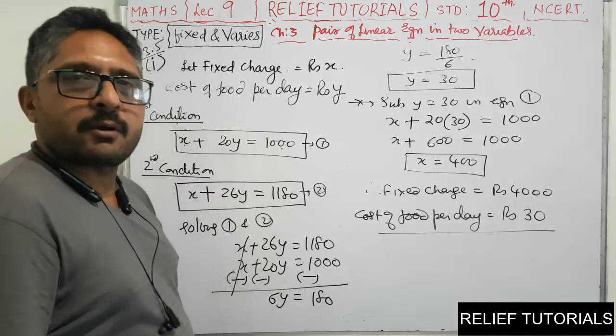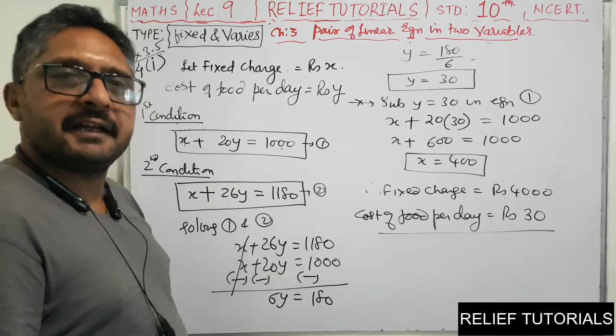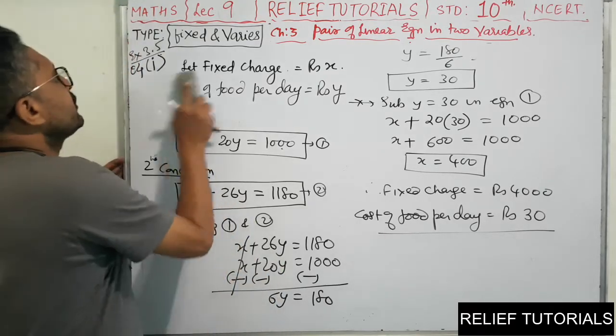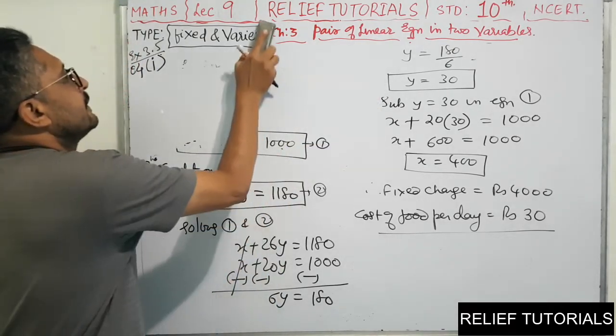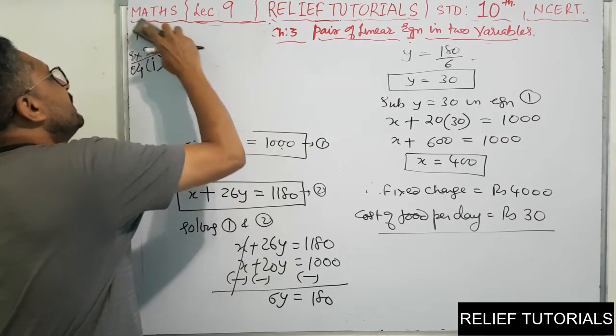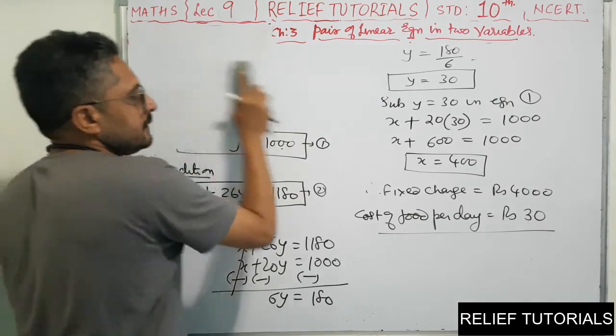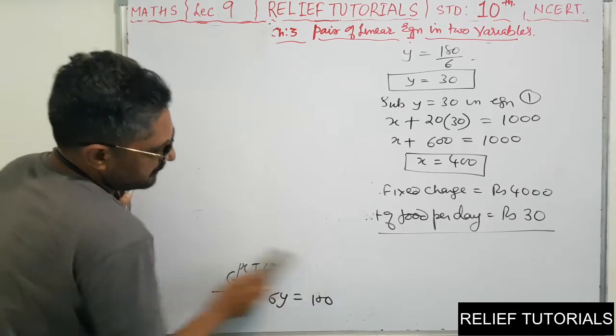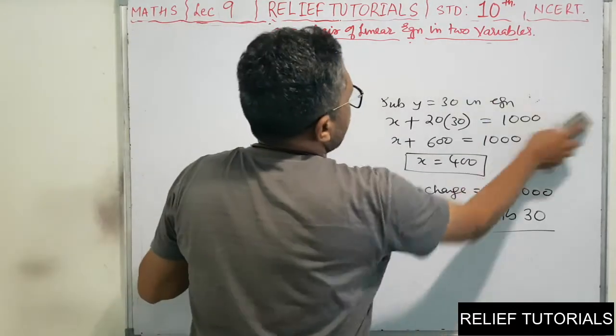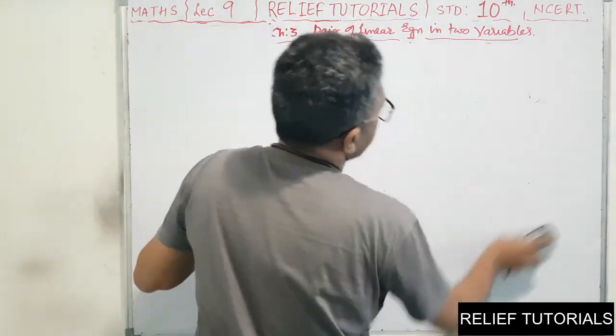So this is the last problem of this type, fixed and variable charges. Clear? So I am going to rub this. This type also I am going to rub. Now we will do some problems of the type called miscellaneous.